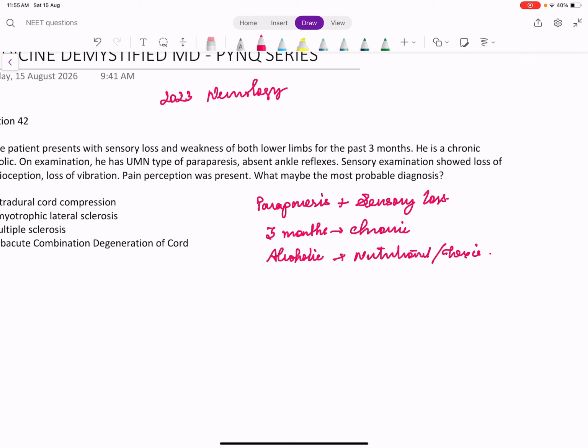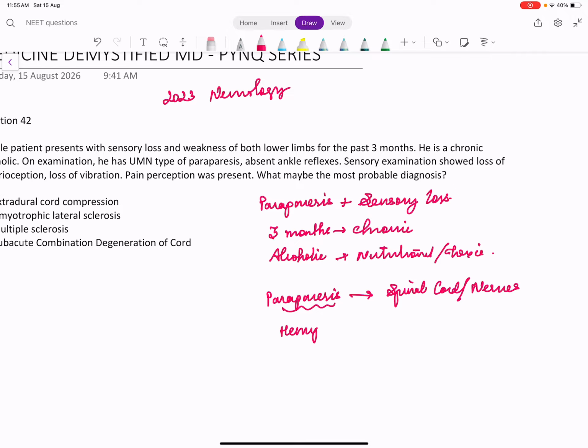Now on examination he has UMN type of paraparesis. Before that, what is the site of localization of paraparesis? In neurology, whenever there is a finding, we should try to localize the lesion. Only then should we think about the etiology. Paraparesis localizes to the spinal cord or the nerves which come from the spinal cord. We know that hemiplegia or hemiparesis comes from the brain, that is upper motor neuron, corticospinal tract above the spinal cord.